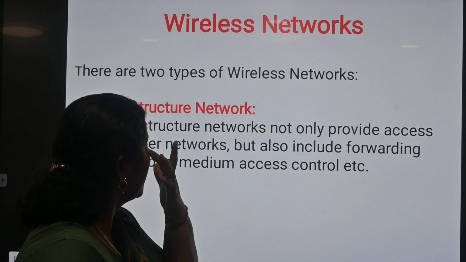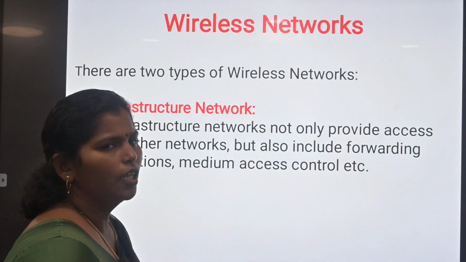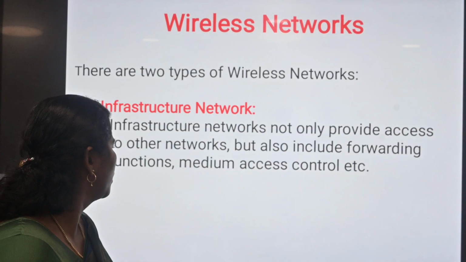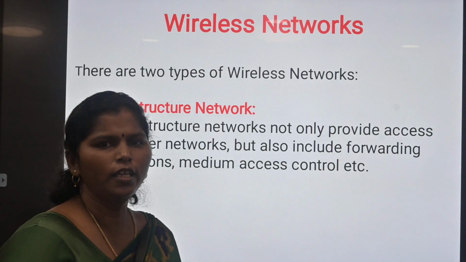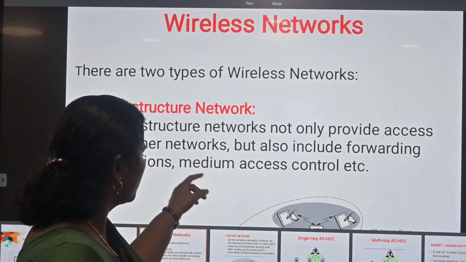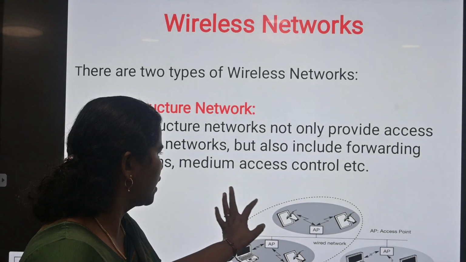There are two types of wireless network. One is infrastructure network, another one is ad hoc network. Infrastructure network not only provides access to other networks but also includes forwarding functions and medium access control, etc. In infrastructure network, there is an access point, AP.